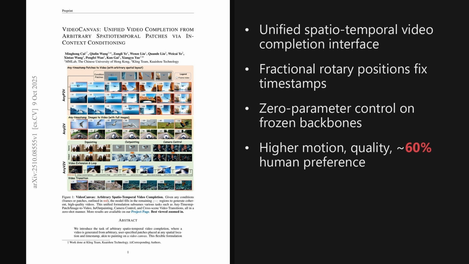Wrapping up, 2 takeaways stand out. The method unifies many video tasks into one interface by dropping patches on a canvas, and rotary position encoding interpolation resolves the temporal ambiguity in causal video encoders, giving precise control without adding parameters. The broader impact is practical, creative video editing that stays efficient on frozen models.